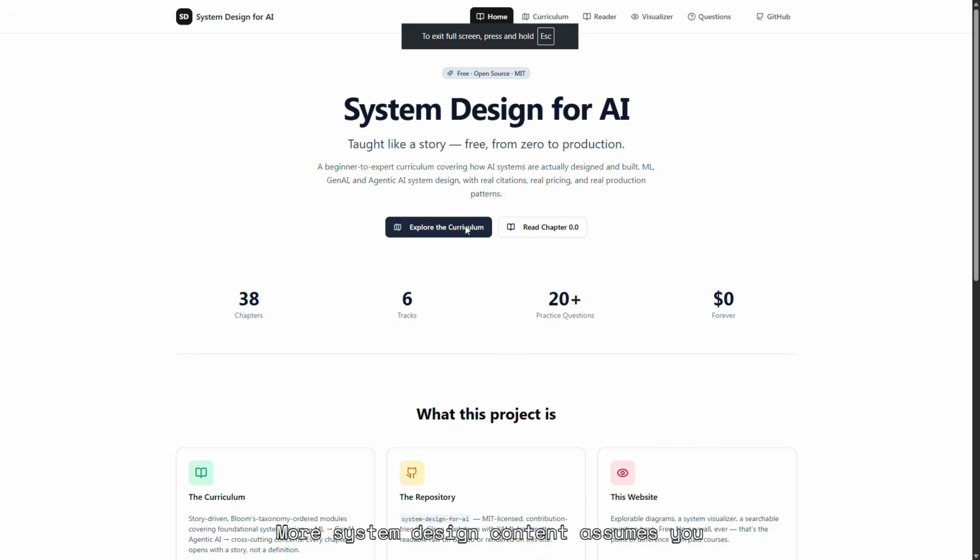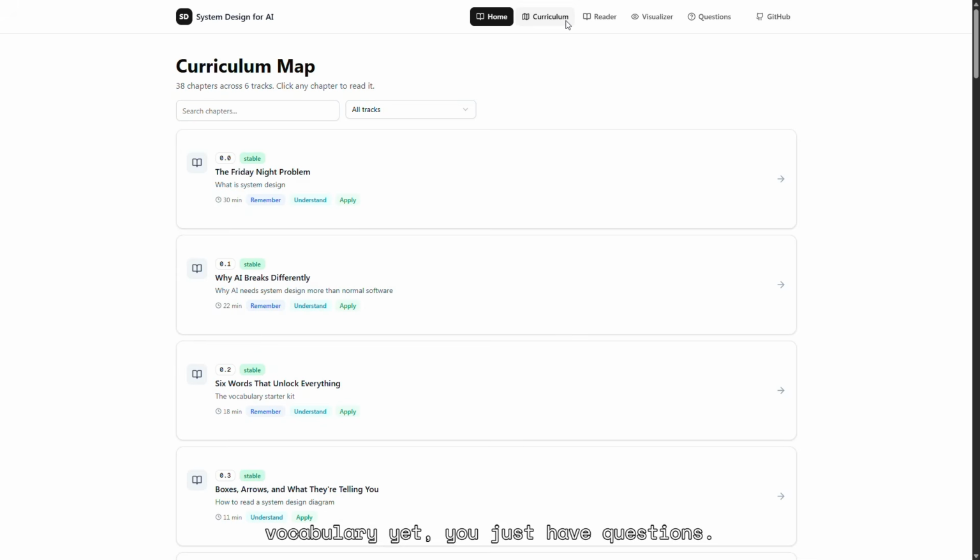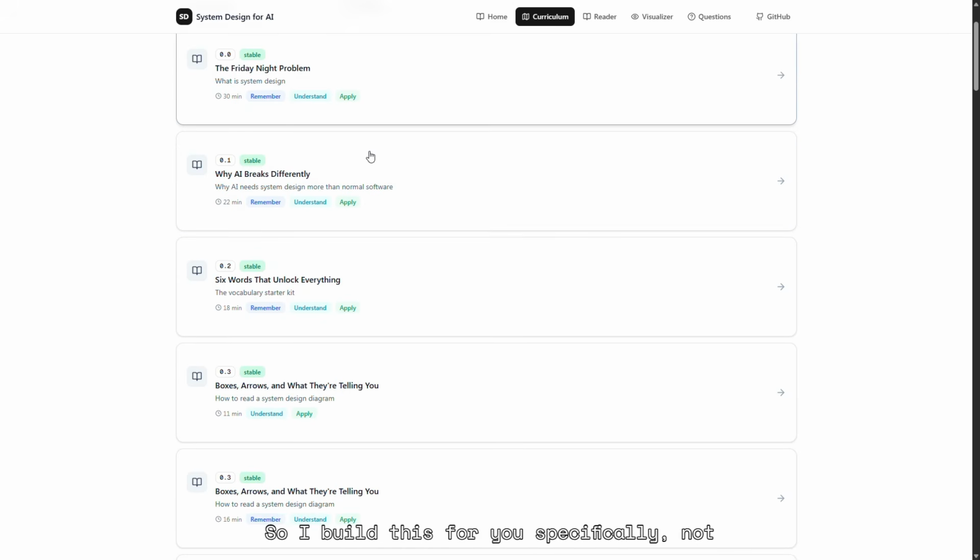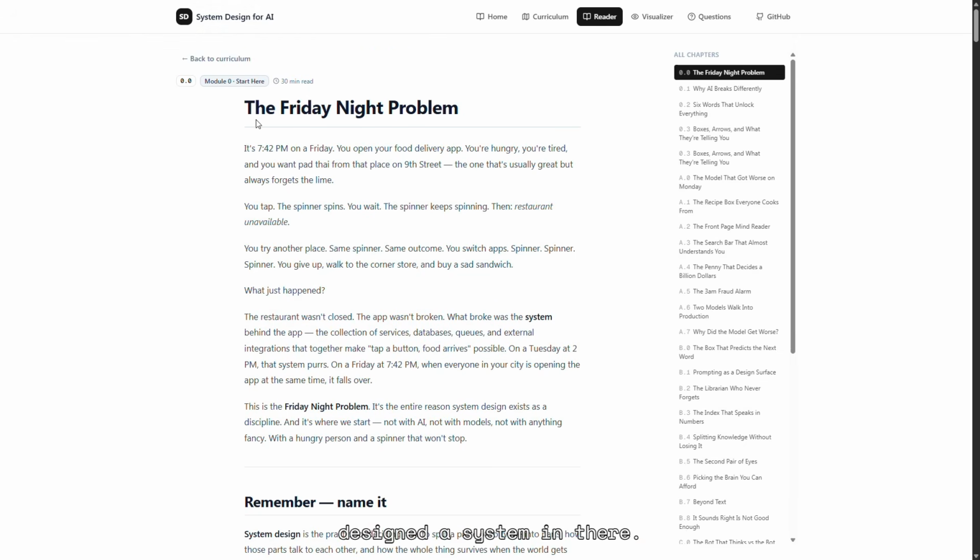Most system design content assumes you already know something. You don't have prerequisites. You don't have the vocabulary yet. You just have questions. So I built this for you specifically, not for the engineer who already knows the terms, for the beginner who's never designed a system before.